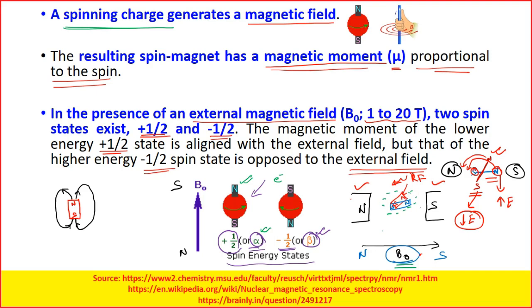If you have to take those shielded protons to the high energy state, you will require a lower amount of energy as compared to the hydrogen atoms which are not shielded. Am I clear?